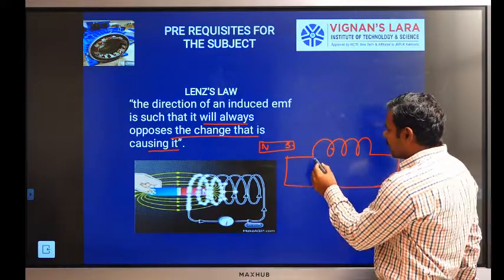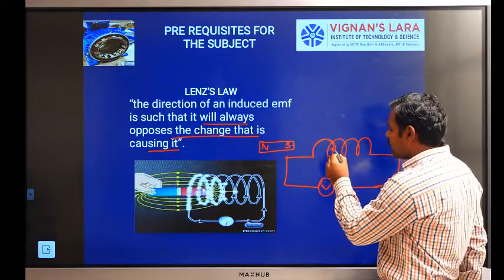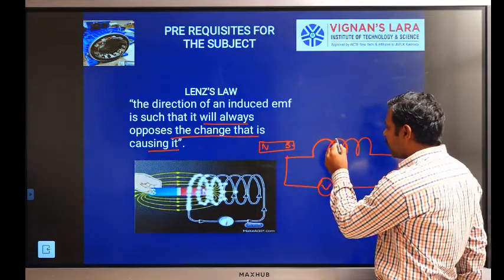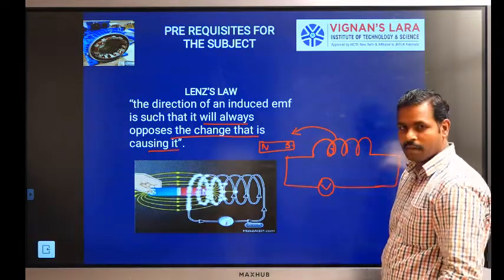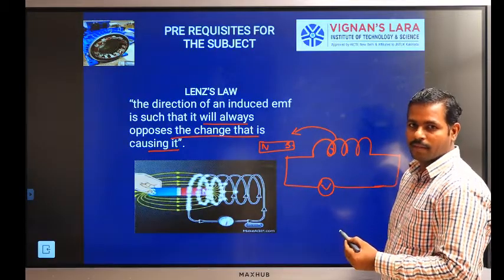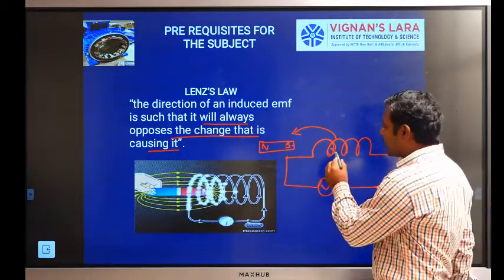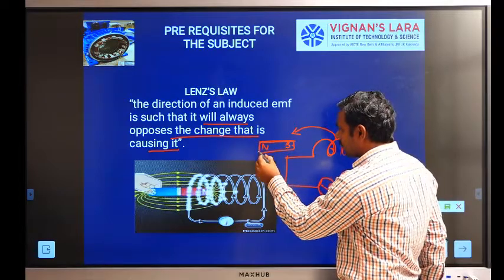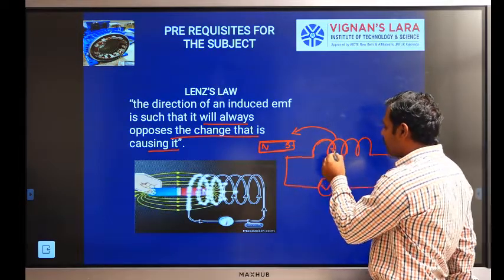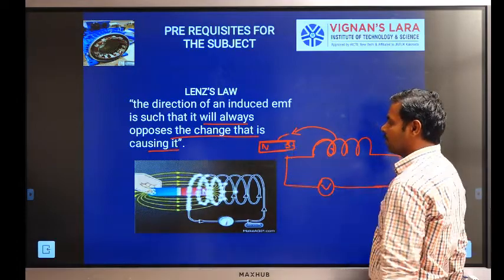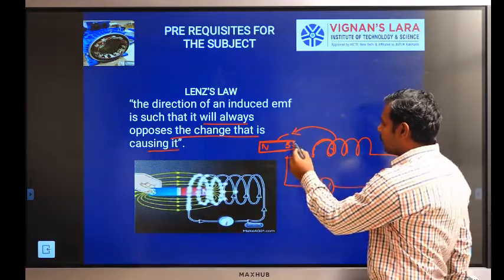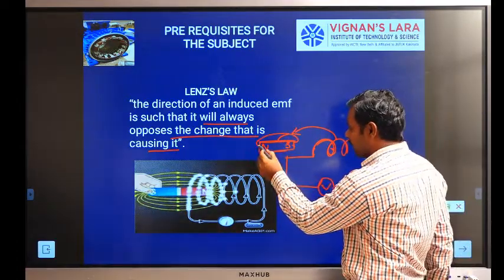Whenever the EMF is induced in a coil, it always opposes the main cause of producing it. Whatever the parameter is to be generated with the help of flux, the generated parameter always opposes the main parameter. So that means the permanent magnet always has a magnetic field.